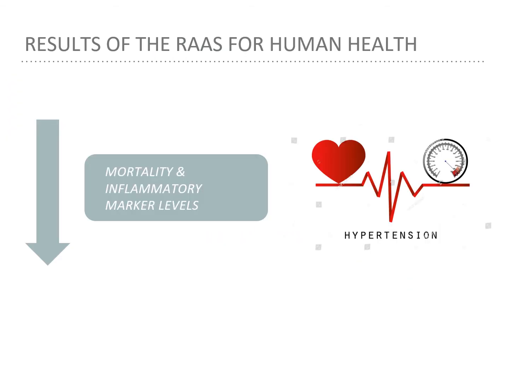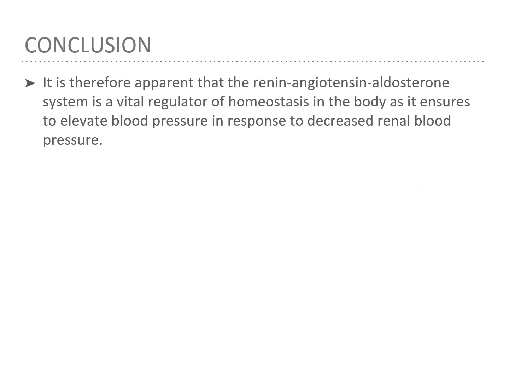There is clinical evidence suggesting that the system controls more than blood pressure, as a RAAS intervention has been seen to lower mortality and inflammatory marker levels in hypertensive patients as opposed to placebo patients. It is therefore apparent that the renin-angiotensin-aldosterone system is a vital regulator of homeostasis in the body, as it ensures to elevate blood pressure in response to decreased renal blood pressure.